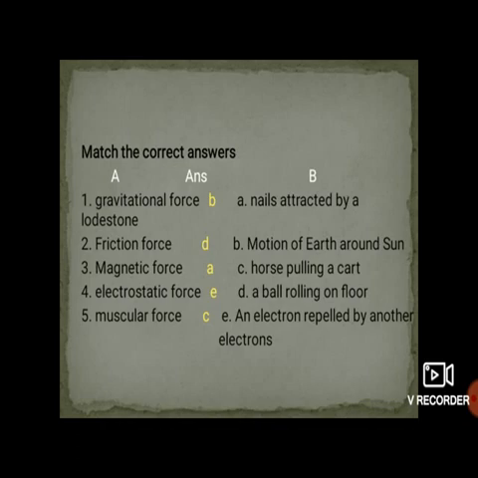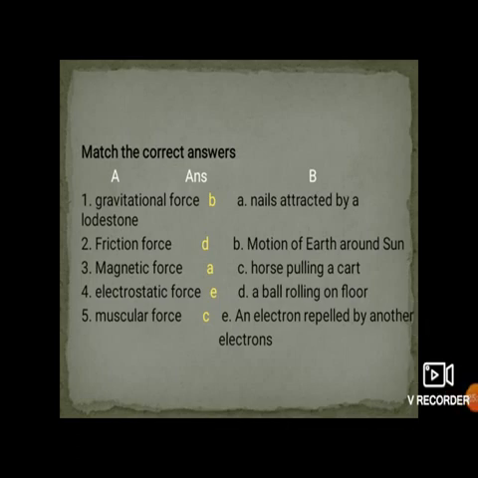So the first one is the gravitational force. So what is the answer for gravitational force? See over here in the B group, the A option is nails attracted by the lodestone. No. Okay, motion of the earth around the sun. Yes, students. So where does this gravitational force act? This gravitational force acts on the motion of the earth. Okay, students.